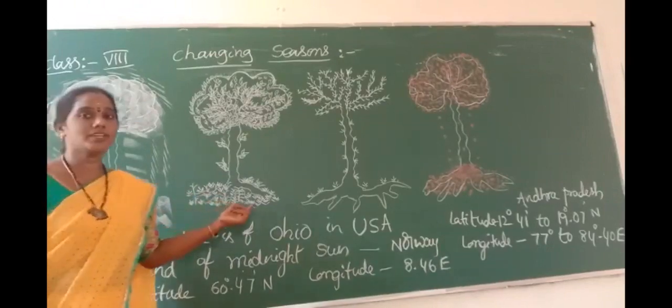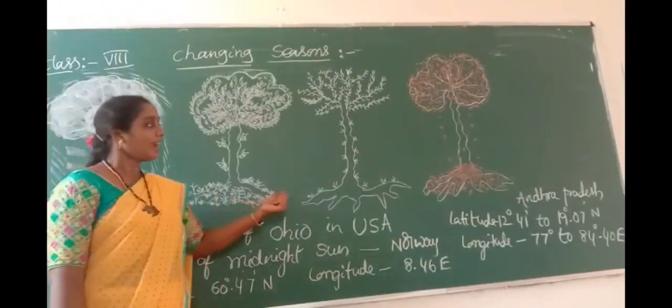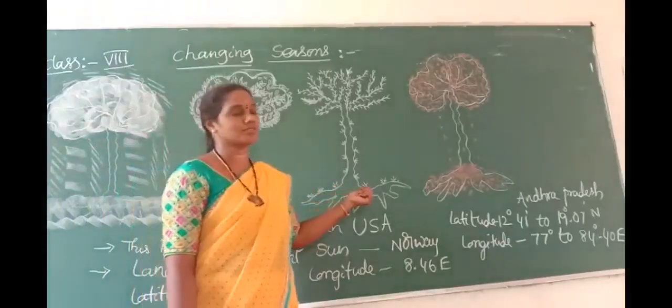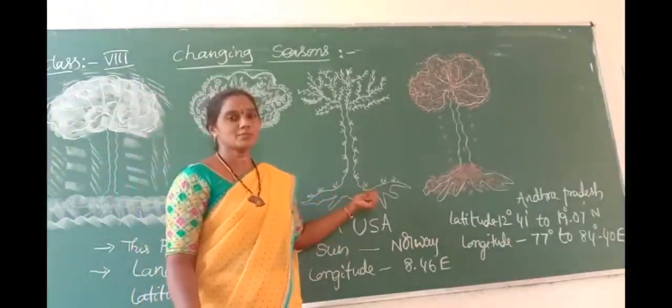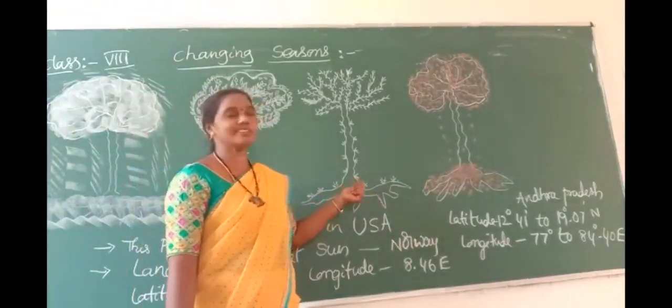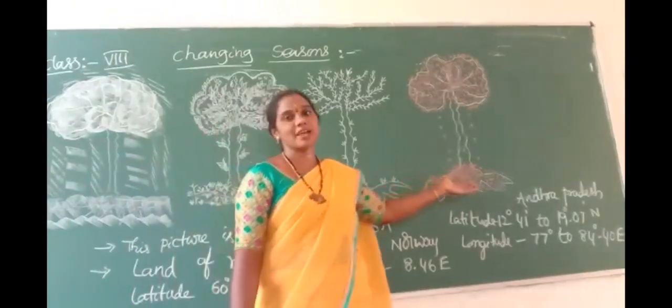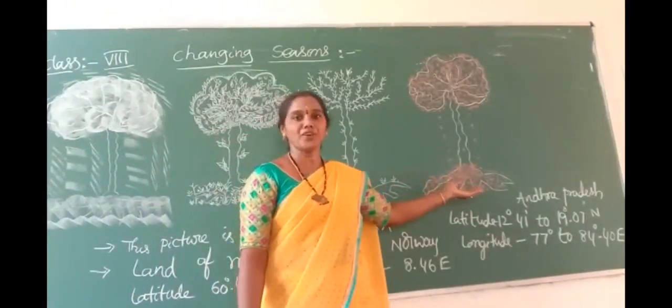And the second one is fully grown leaves. And the third one is shed, the new roots, new leaves. It is the small leaves coming from the trees. And the fourth one is ripe leaves. It is ready to fall.